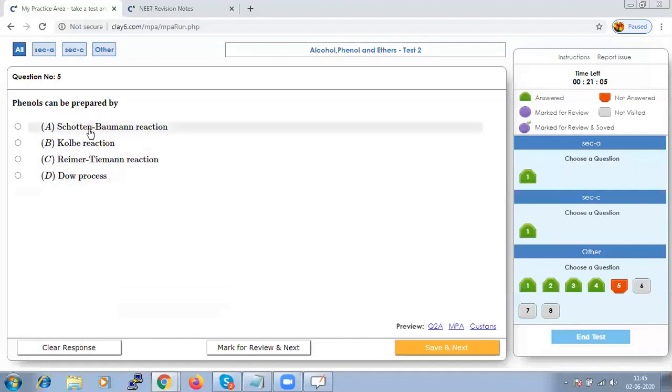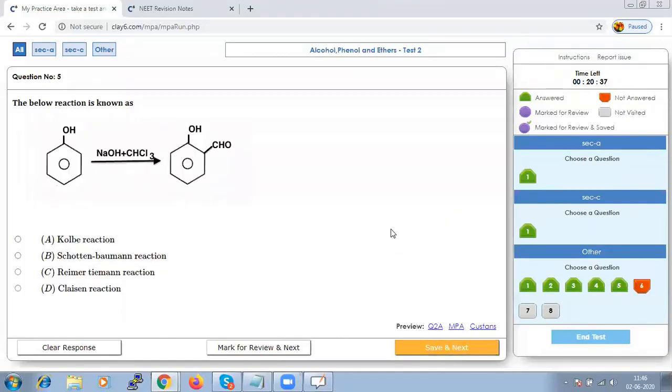When chlorobenzene is heated with caustic soda at 300 degrees Celsius and 200 atmospheric pressure, you will get sodium phenoxide, which on further acidification will give you phenol. Hence option D should be the right one. Let us save and go to the next.